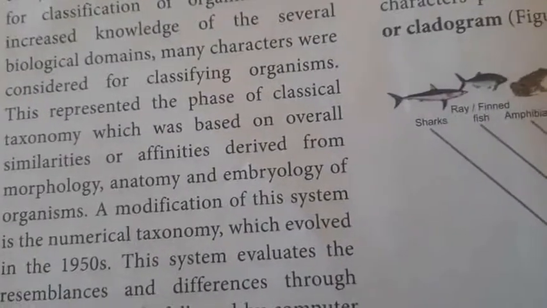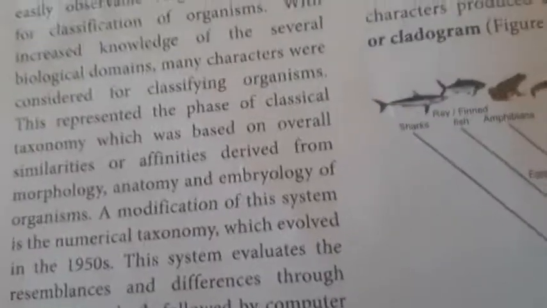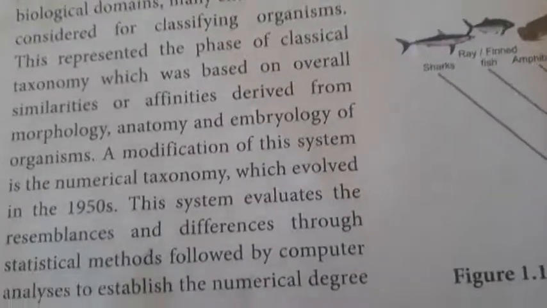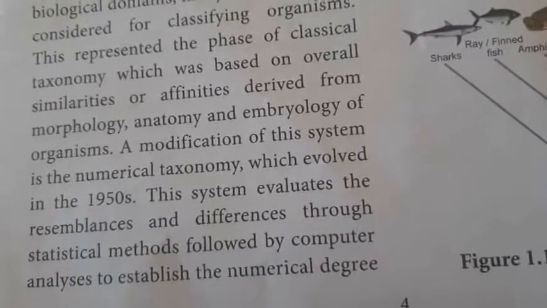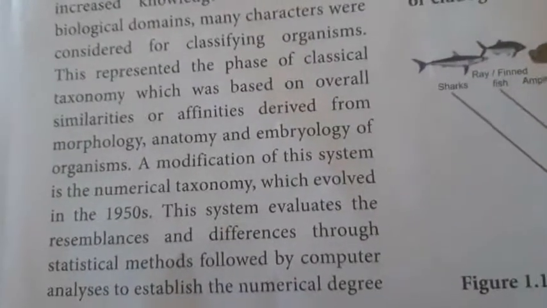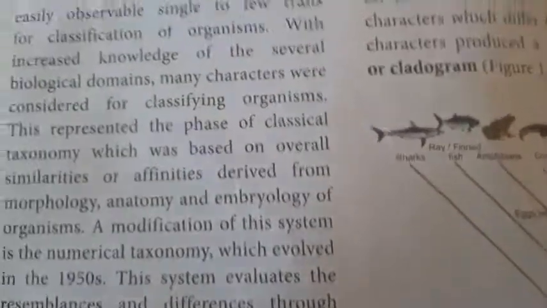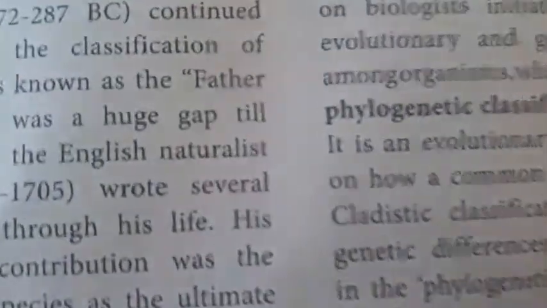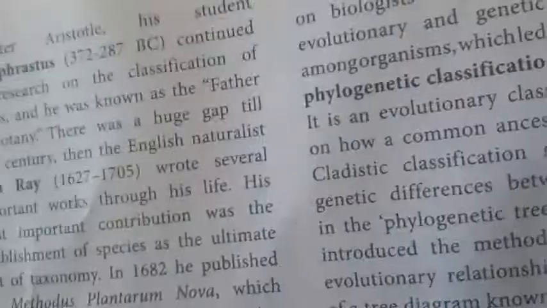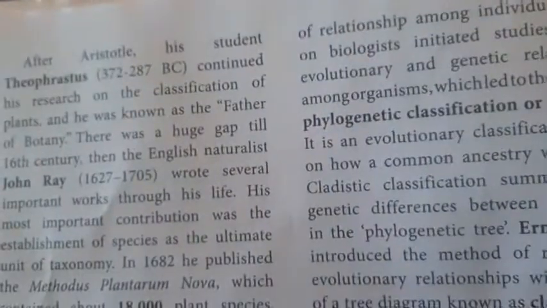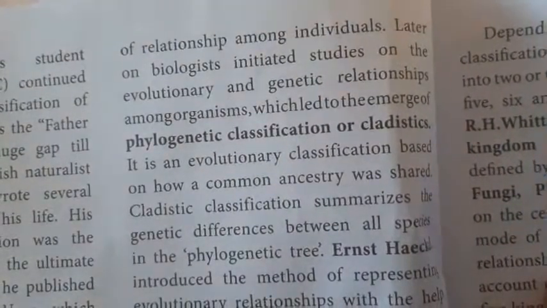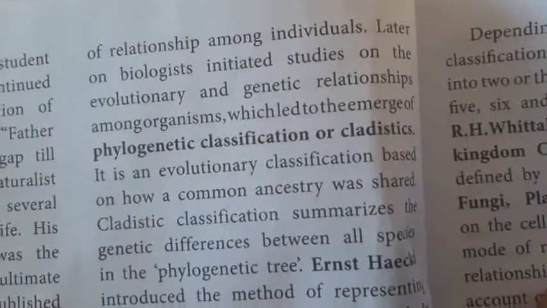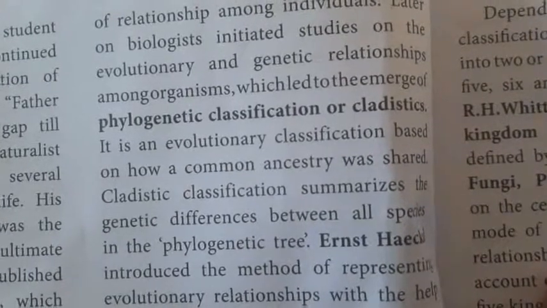The modification of the system is numerical taxonomy, which evolved in the year 1915. The system evaluated similarity and difference through statistical methods followed by computer analysis to establish the numerical degree of relationship among individuals. Later, biologists initiated studies on the evolutionary and genetic relationship among organisms, which led to the emergence of phylogenetic classification or cladistics.